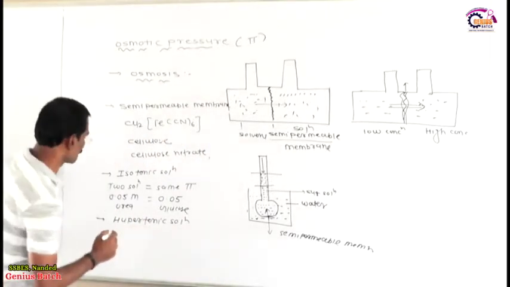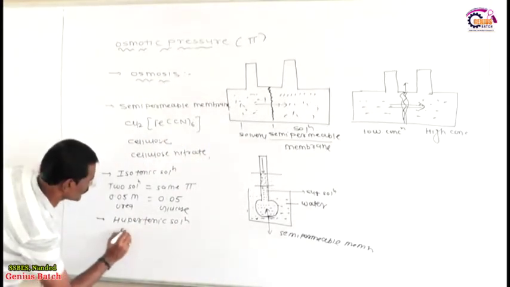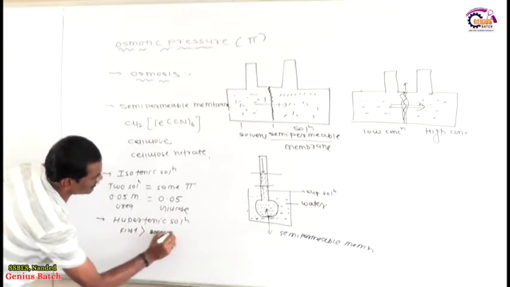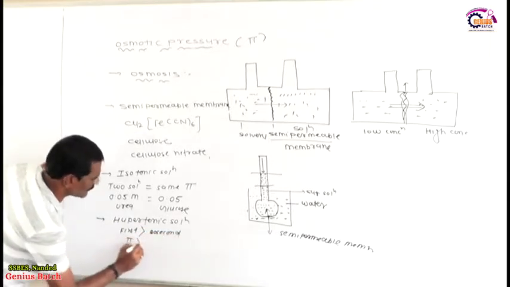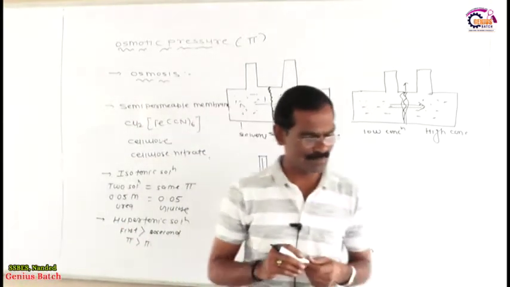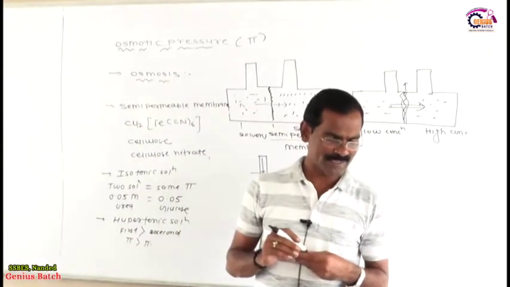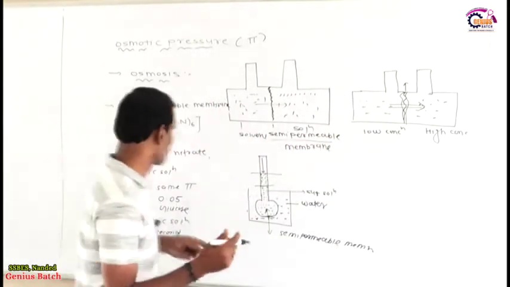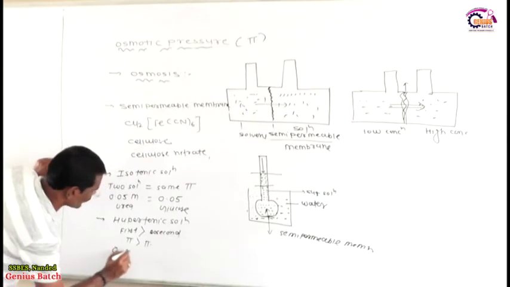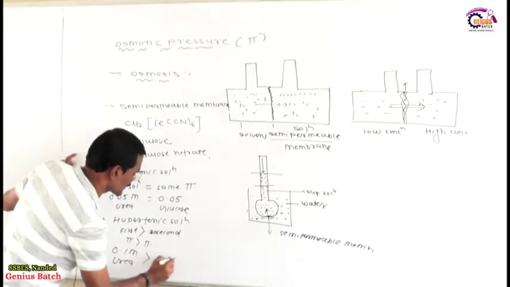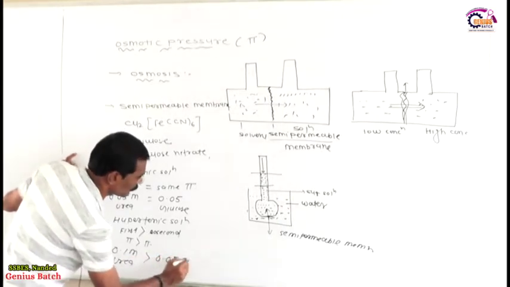Suppose we have two solutions. Suppose the osmotic pressure of the first solution is greater than the osmotic pressure of the second solution, that is, this pi must be greater than that pi, then such a solution is called hypertonic. I will give one example. A 0.1 molar urea solution exerts higher osmotic pressure than a 0.05 molar sucrose solution. Obviously, 0.1 molar urea has higher osmotic pressure than a 0.05 molar glucose solution.